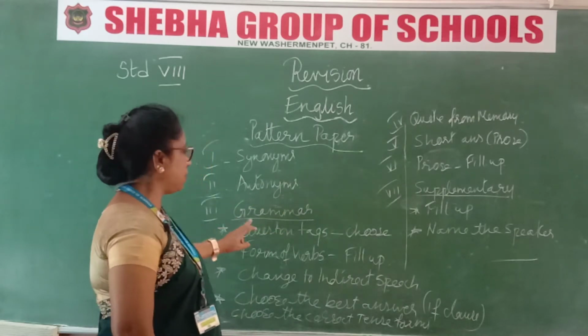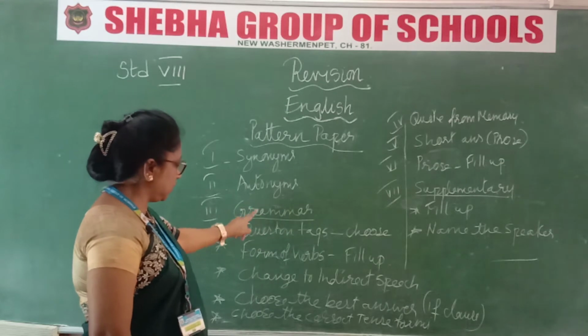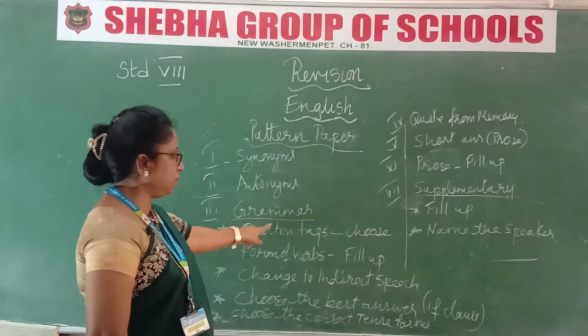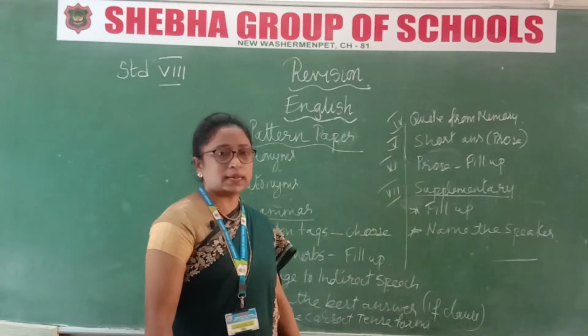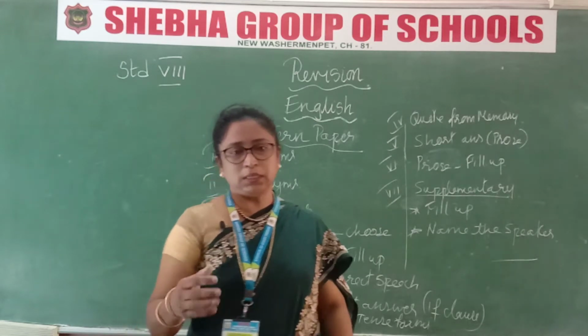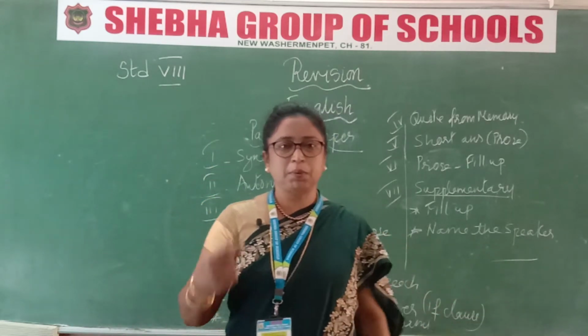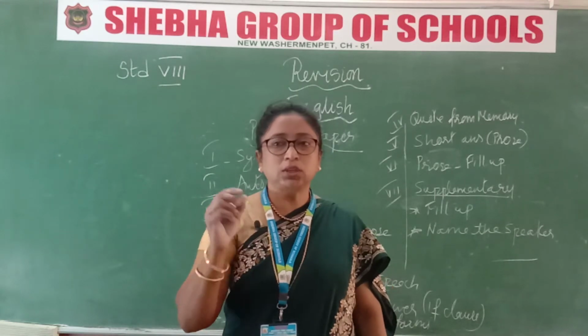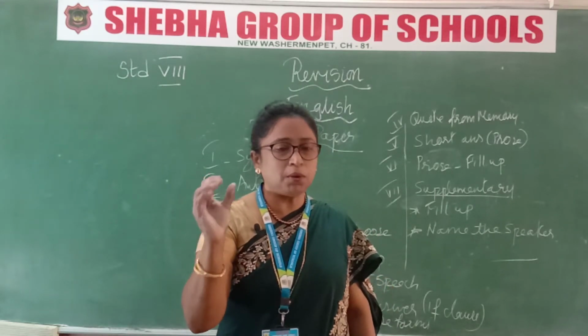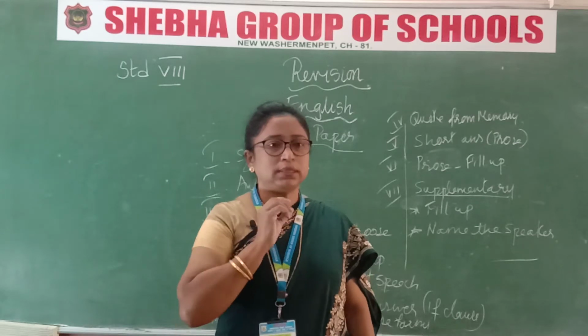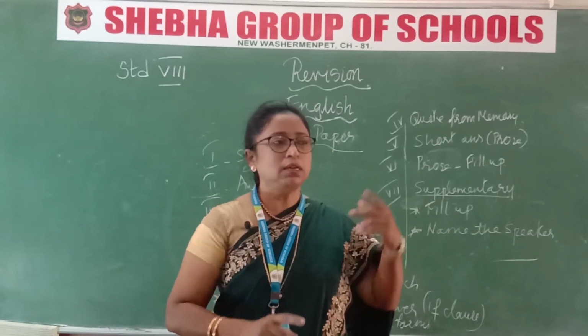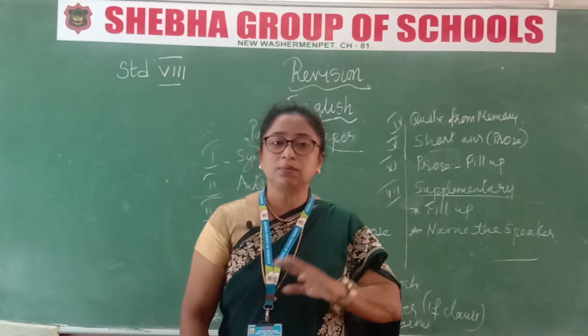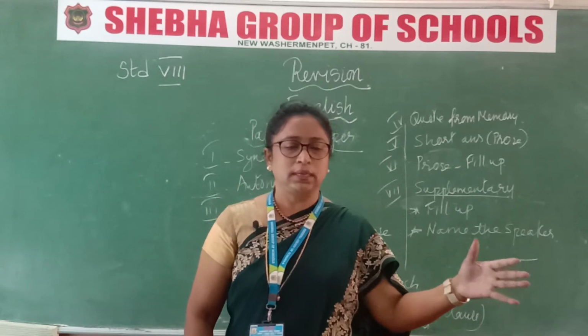And the next is grammar. Roman number 3, grammar. These are the topics. Question tags we will be taking. In question tags, you know what question tags are now? Once more, just one quick recap. Question tags are the shortened, that is contracted, form of questions. One ordinary sentence will have a negative tag. A negative sentence will have an ordinary positive tag.